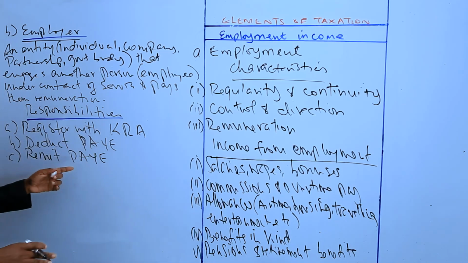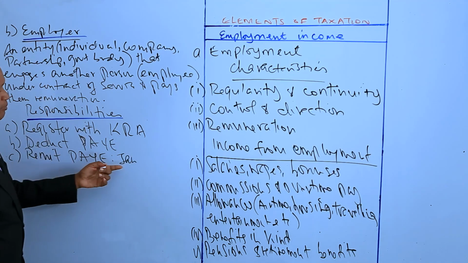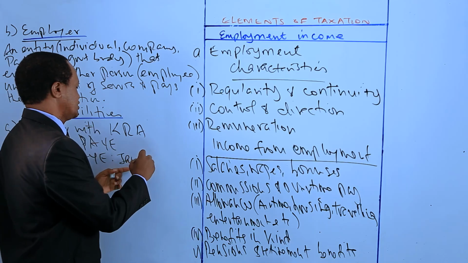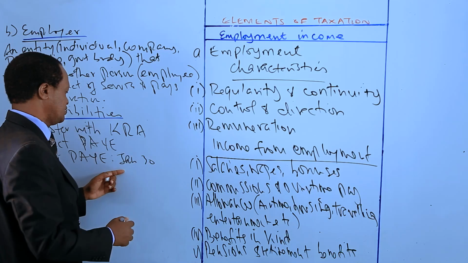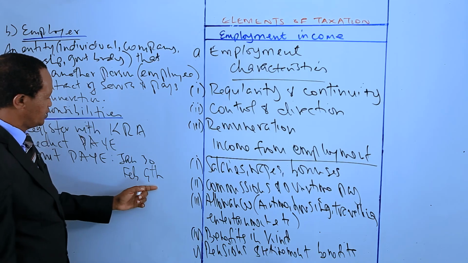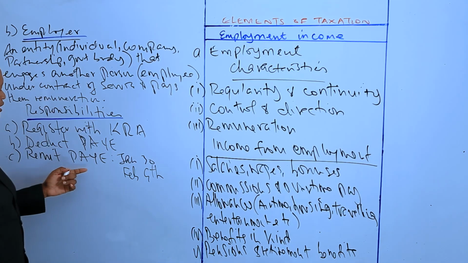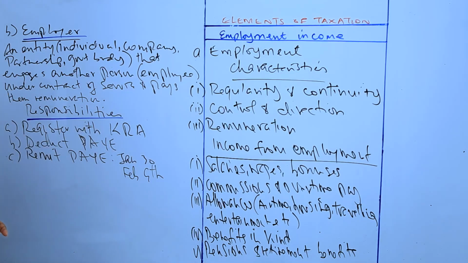After deducting payee, the employer is required to remit the deducted payee to the Kenya Revenue Authority by the 9th day of the following month. So if you are paying employees in January, say by January 30th, then the employer is required to remit this payee by 9th of February. You understand? That's the third responsibility.